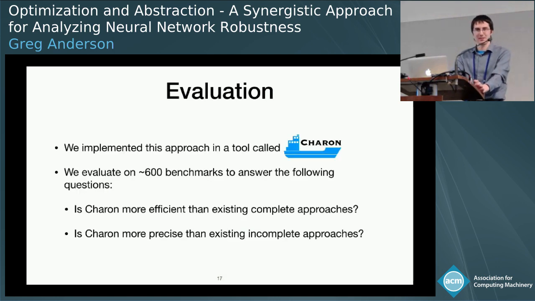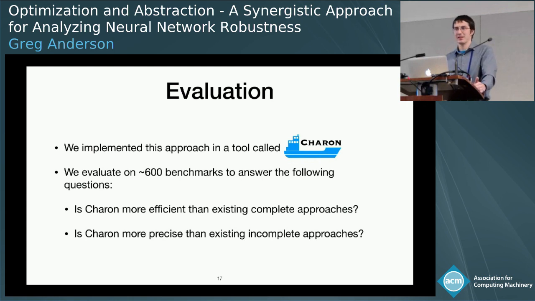So with that, let me conclude the technical part of the talk and move on to the evaluation. We implemented our approach in a tool we call Karen, and we evaluate Karen on approximately 600 benchmarks in an effort to find answers to the following two questions. First, we want to know, is Karen more efficient than existing complete approaches for analyzing neural network robustness? And second, is Karen more precise than existing incomplete approaches?